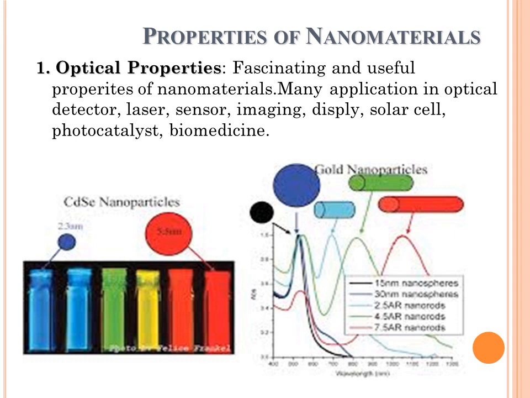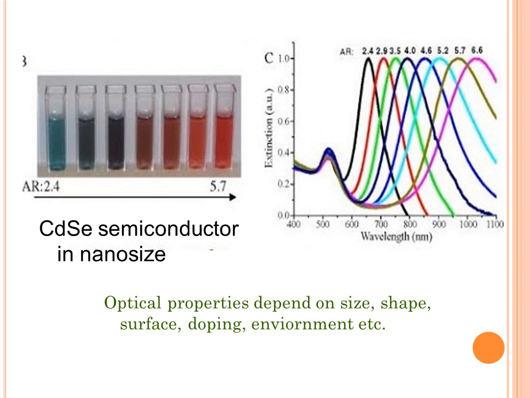Then the same is there for gold nanomaterials. If its size changes from 15 nanometer to 7.5 nanometer, then as its size changes, we will get different optical properties. The same is shown here, that as size and shape change for cadmium selenium semiconductor at nano size, there will be a change in their optical property.